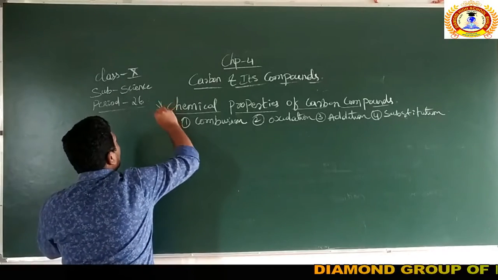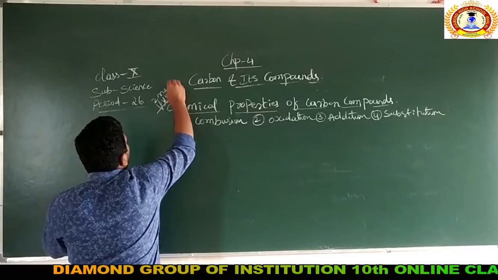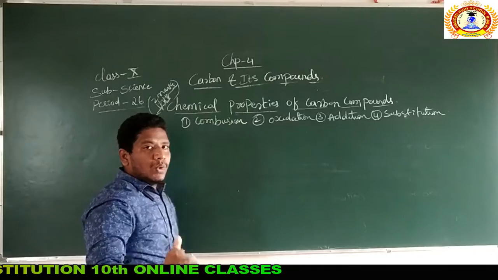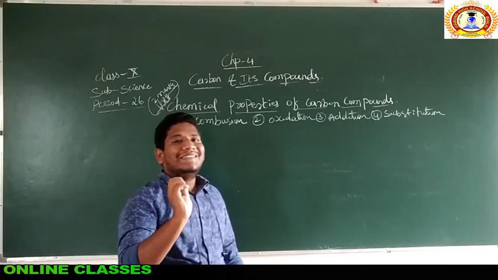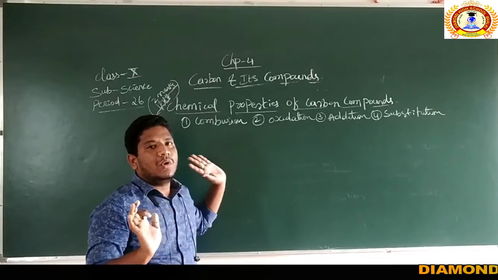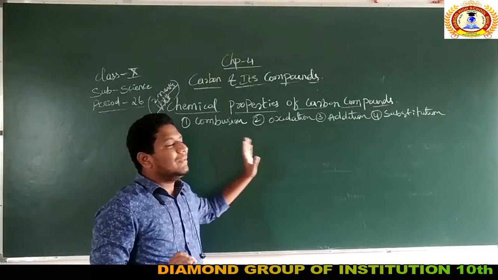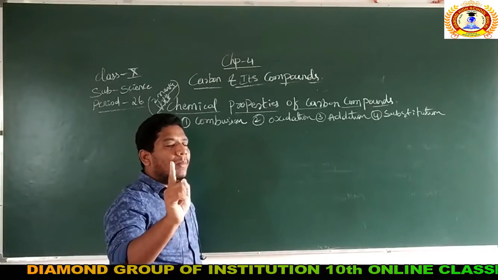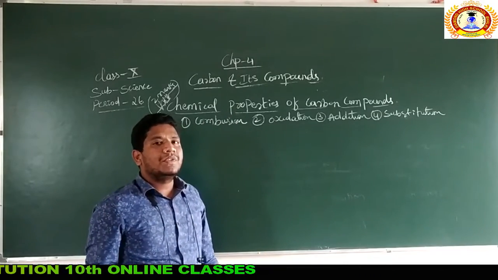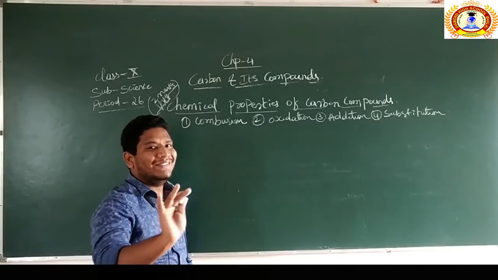If you're looking for the exact questions which will arise in your annual examination, you have to prepare this topic compulsorily without any doubt. Out of these four chemical properties, one property will be fixed. Today, write it down on a bond paper. I'm going to tell you surely that one chemical property is fixed in the annual examination.